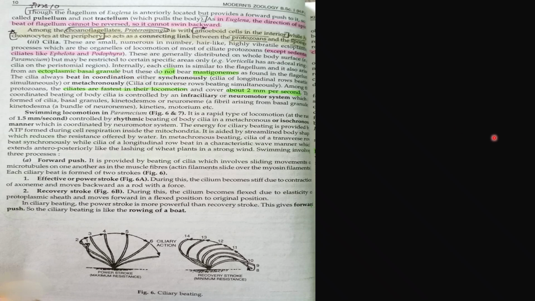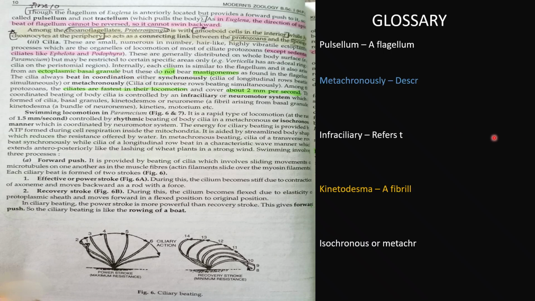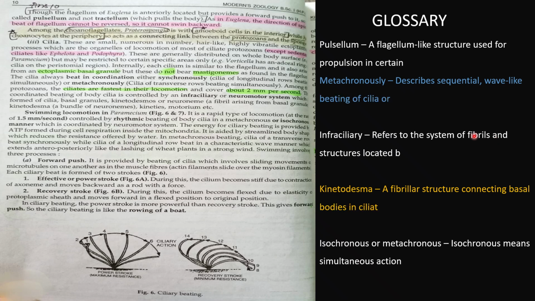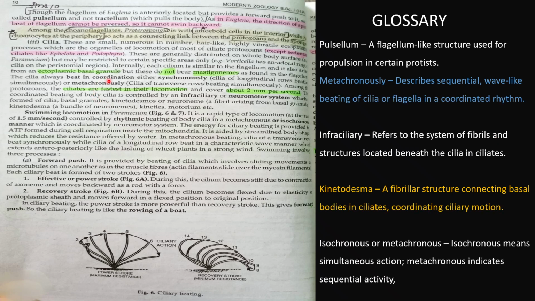Internally each cilium is similar to the flagellum. So from inside they are all similar, but it also arises from the ectoplasmic basal granule, but these do not bear mastigonemes as found in the flagellum. Okay, and mastigonemes are present at the base in the flagella, so these are not present in cilia.